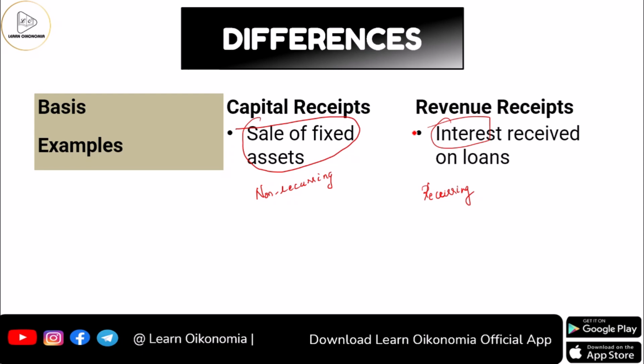This will be given this month. In the next month, the very same will be given. In the coming month, this would be given. Interest payment will be made to the government till the complete entire amount of loan is repaid. Till that point, it would be recurring.